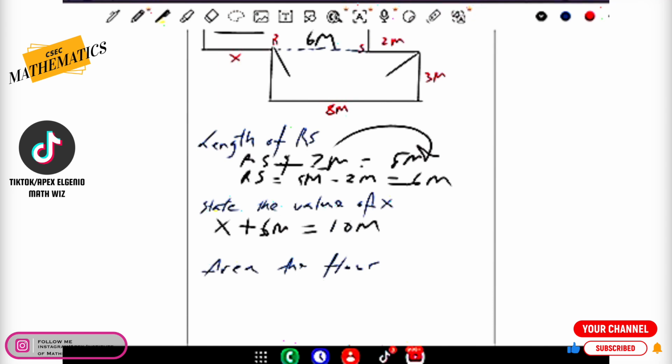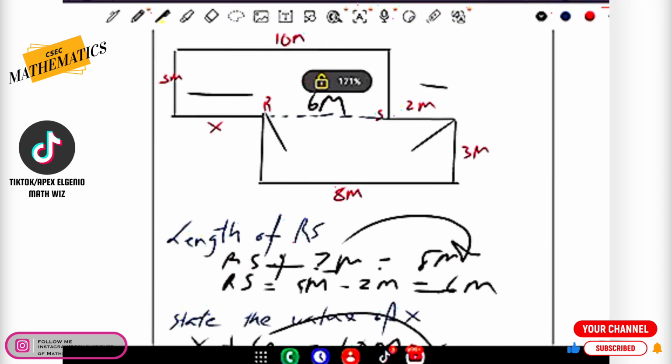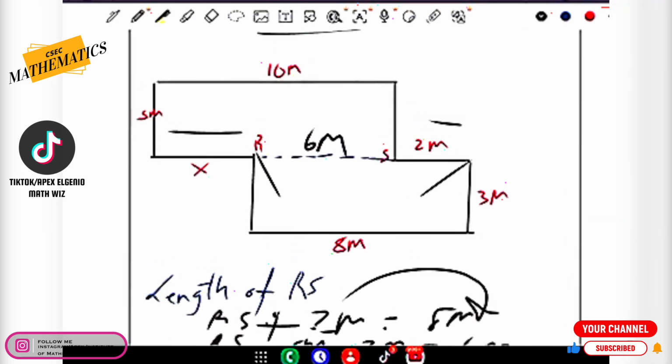In this very basic simple equation, we can just transpose the 6 meters to that side. So X is equal to 10 meters minus 6 meters. And then guess what happens? X works out to be 4 meters. So we can just erase the X here and put 4 meters here. All right, simple enough.